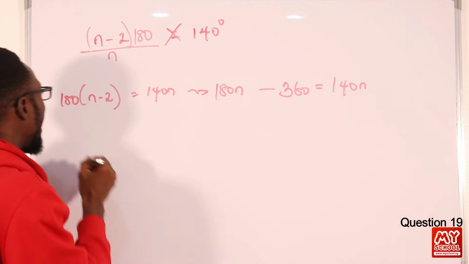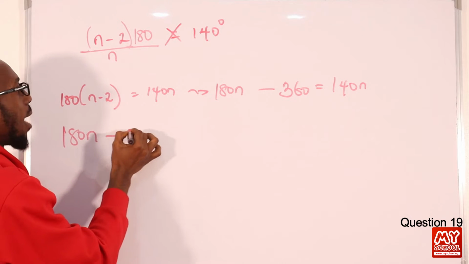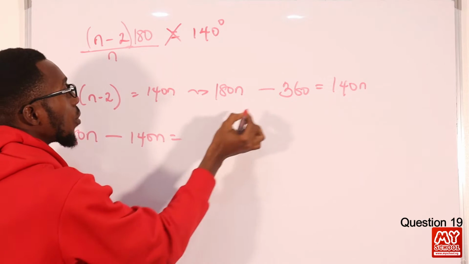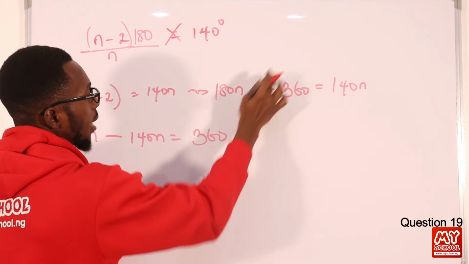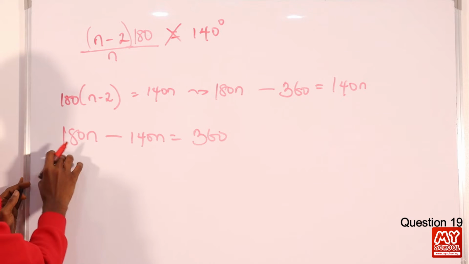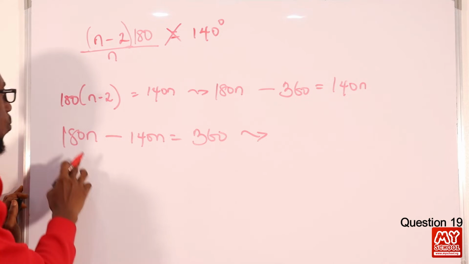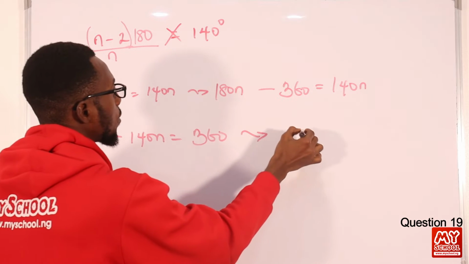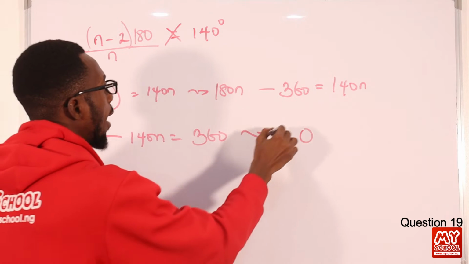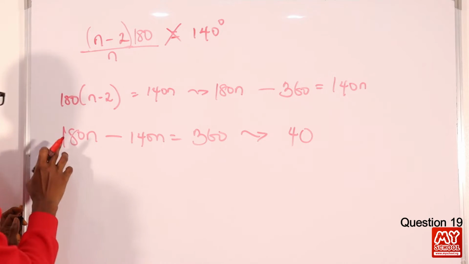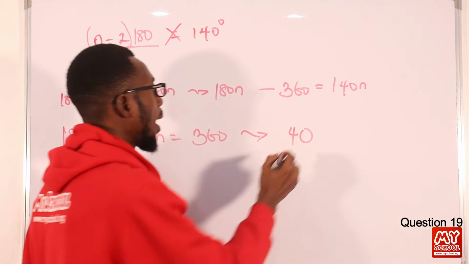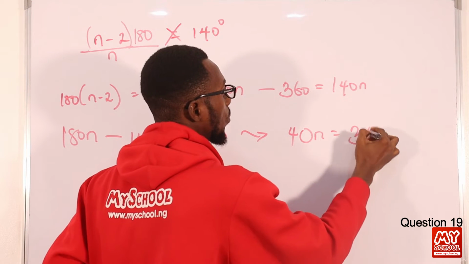Collecting like terms, I have 180n minus 140n equals plus 360 as it moves outside. So 180n minus 140n gives 40n, equals 360 degrees.